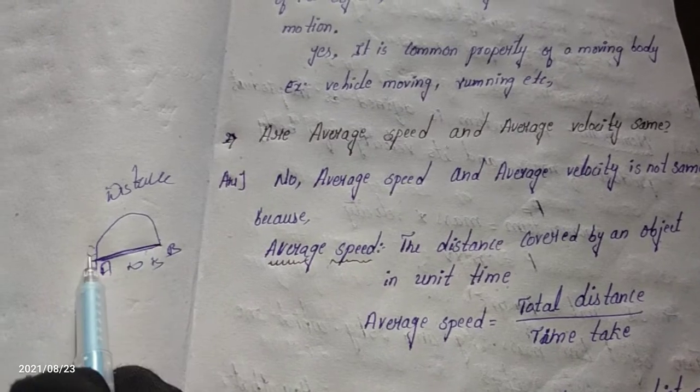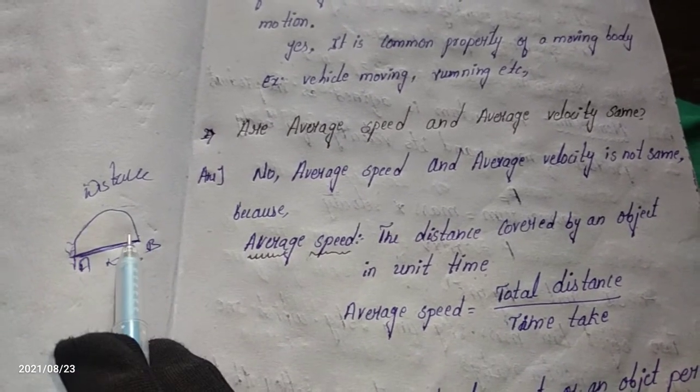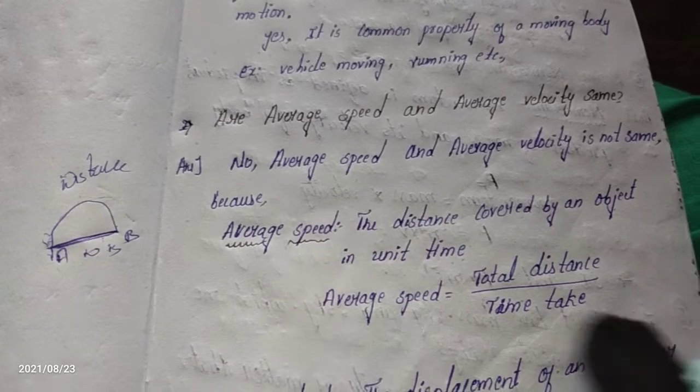The distance covered per unit time is known as average speed.